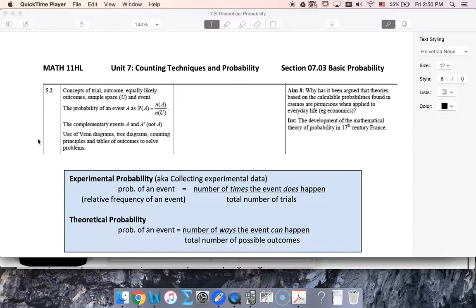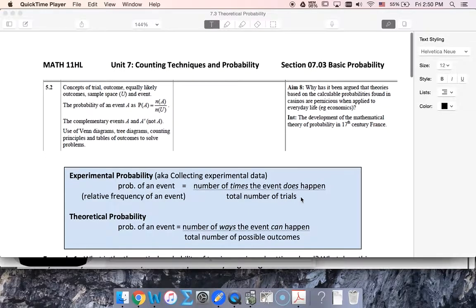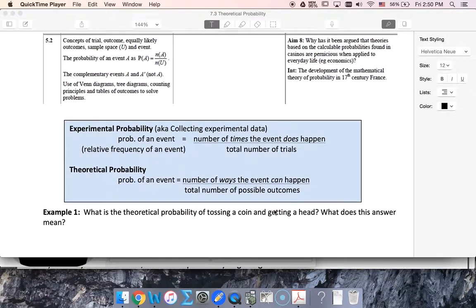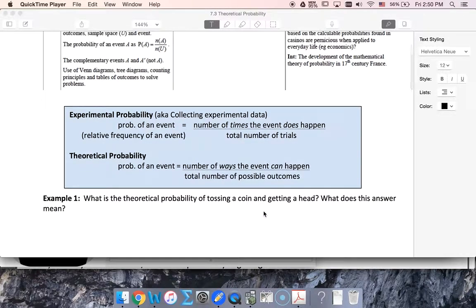So I think at this point in your mathematics career, you know that probability is the number of times an event does happen divided by the total number of trials. And that's if we actually run an experiment. Theoretical probability is the number of ways that an event could happen. So theoretically, tossing a coin and getting a head is 1/2.